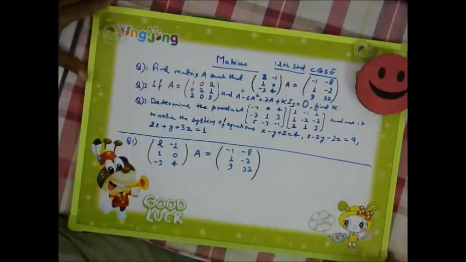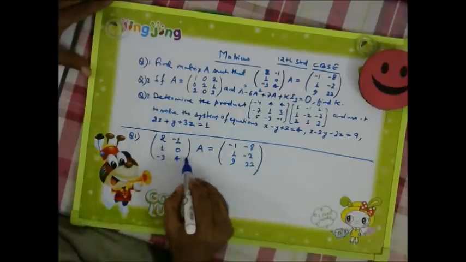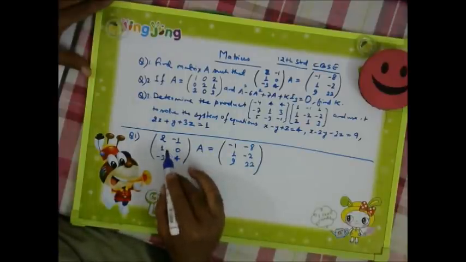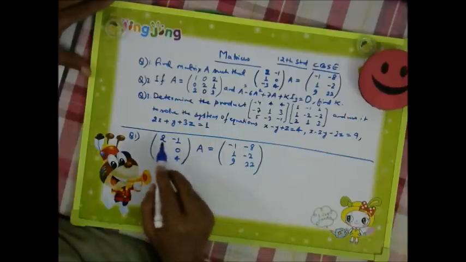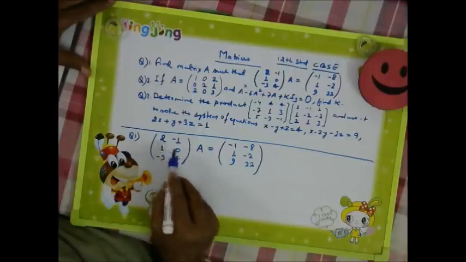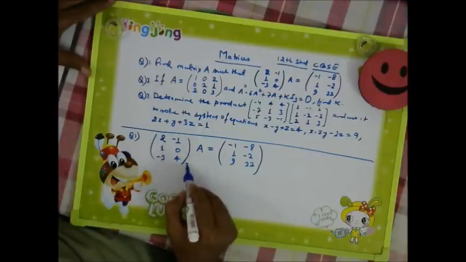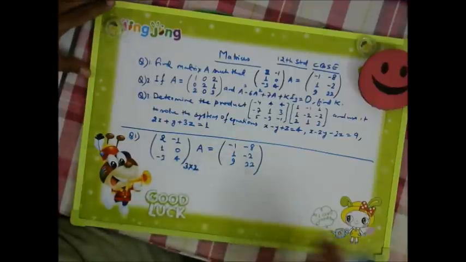Now the order of this matrix is, row into column, sorry, not 2 into 3, it is 3 into 2.